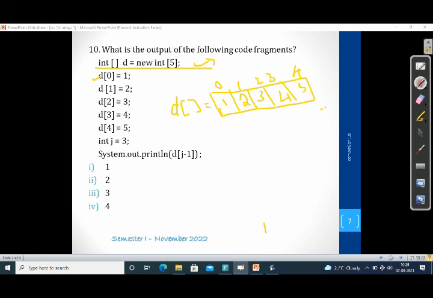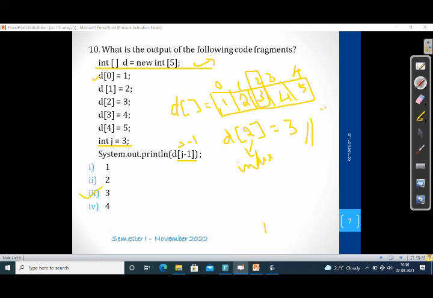And the question is, if j equals 3, we need to find the value of d[j-1]. j is equal to 3, so 3 minus 1 is equal to 2. So what is the value of d[2]? Here 2 is the index position. The value stored in this particular index is 3. So our output is d[2] is equal to 3. This is the way you find the output.